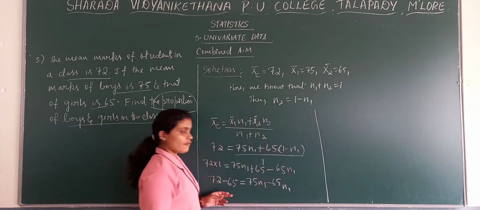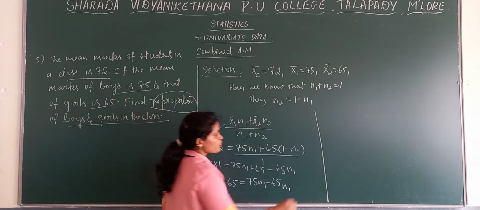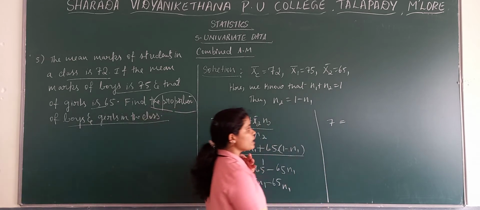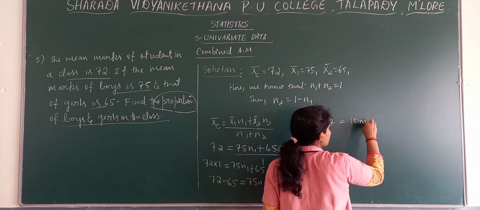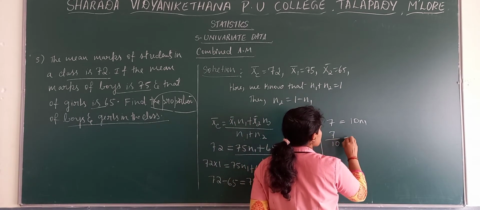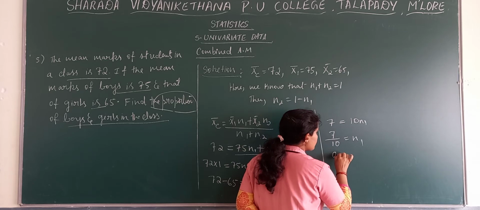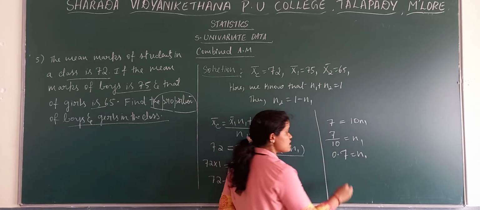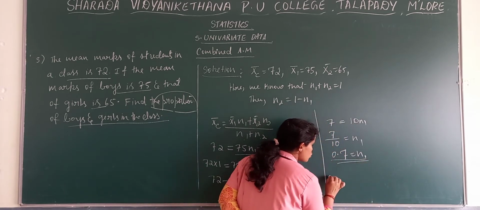Now 72 minus 65, you get 7. 75 minus 65, you get 10 n1. Now 7 by 10 is equal to n1, so you get the value 0.7. n1 is 0.7.